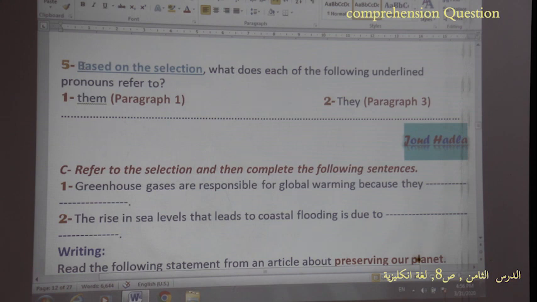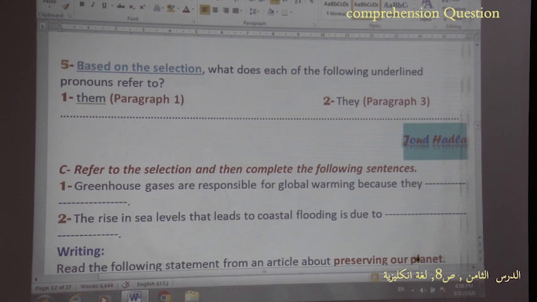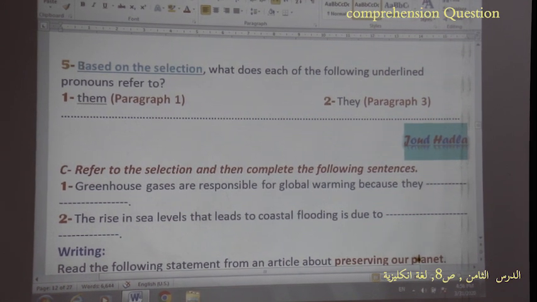Based on the selection, what does each of the following underlined pronouns refer to? So you will be asked about two words in the selection that will be underlined. And you will be asked about the reference of these words in the text. They are always pronouns. So for example, them in paragraph 1, it is underlined. You can refer to the text and see them in paragraph 1 and they in paragraph 3. So what do these pronouns refer to? And they are always underlined for you.